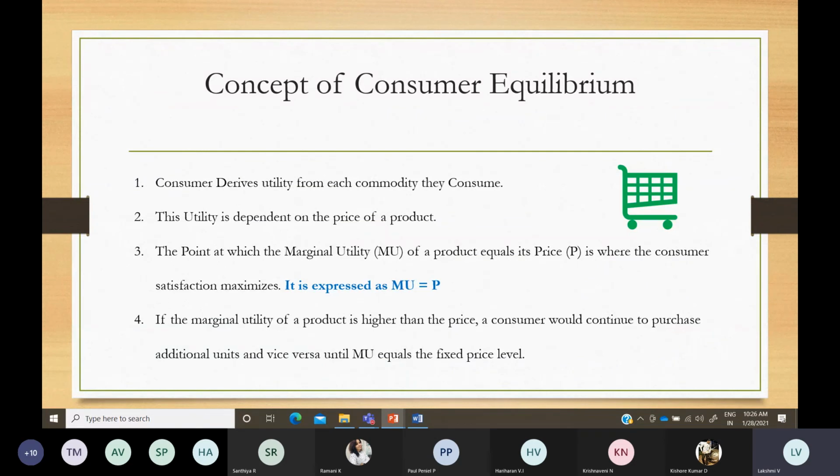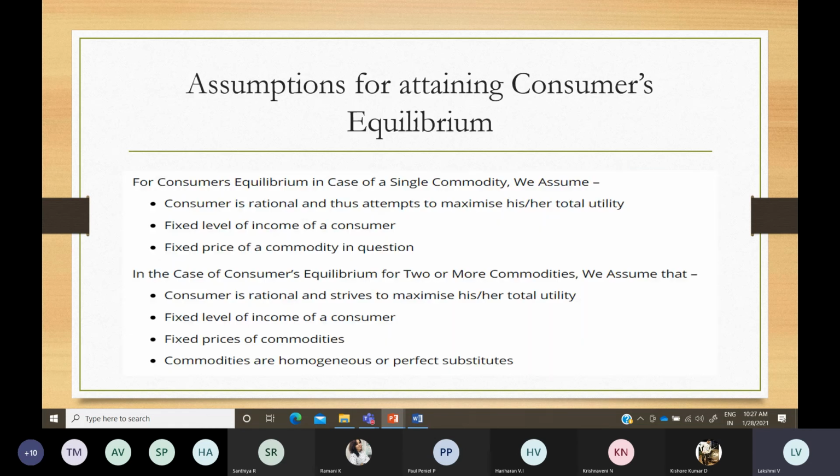Based on the income you have in your hand and the price you pay for the commodity, you can achieve your consumer equilibrium. The price or cost we give for a product and the benefit, the satisfaction, we derive from that product make you achieve consumer equilibrium.